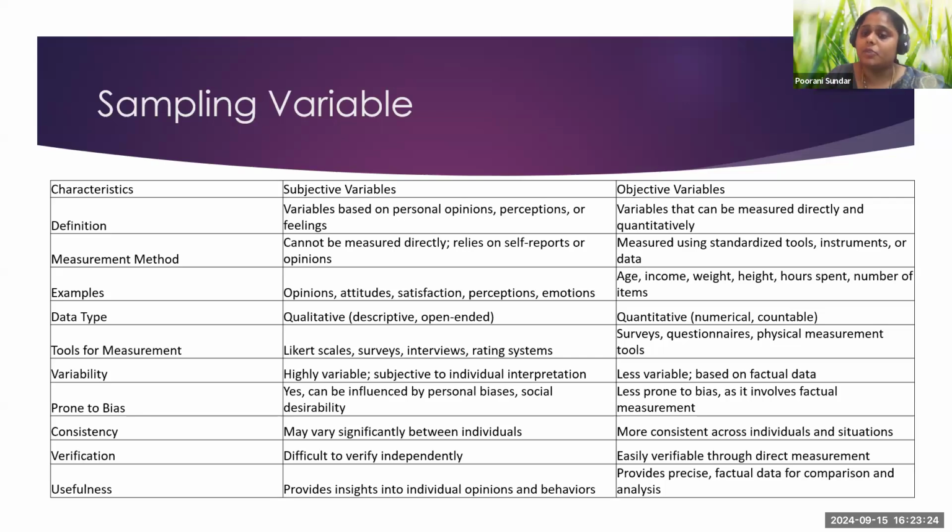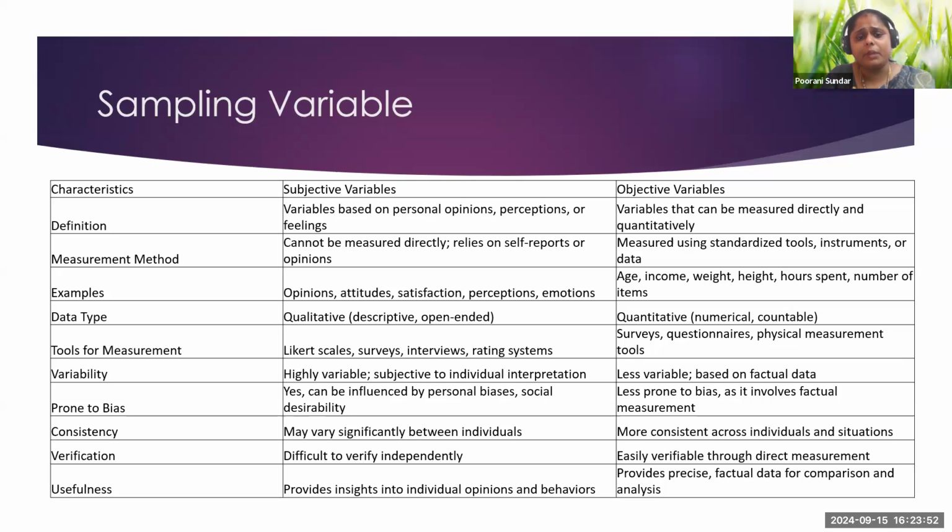That comes under a subjective variable in sampling. Whereas age, income of the employee, weight of a specific individual, height, hours spent, these numbers can be measured, right? So that will come under a quantitative and objective thing.